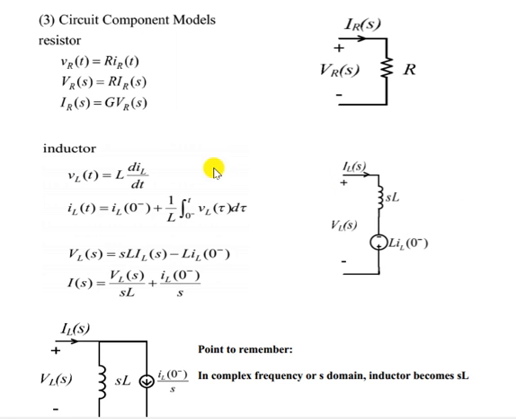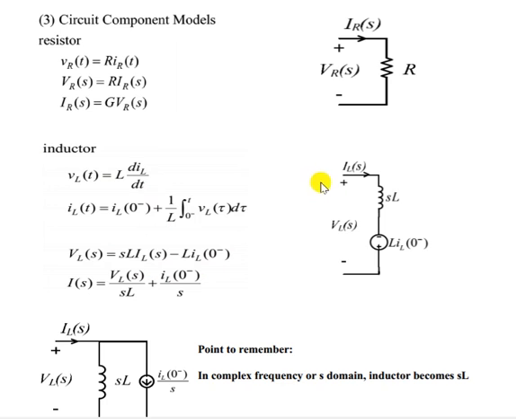Now for an inductor, v_L equals L di/dt. This di_L/dt we can convert into s times F(s) minus the initial value. So we can write V_L(s) equals L, the common factor, times s I_L(s) minus I_L(0 minus). That means L will multiply here: sL I_L(s) minus L I_L(0 minus). The differential equation here is converted into an algebraic equation.